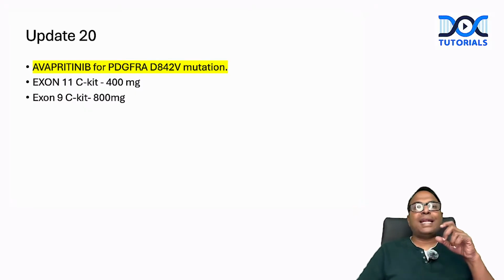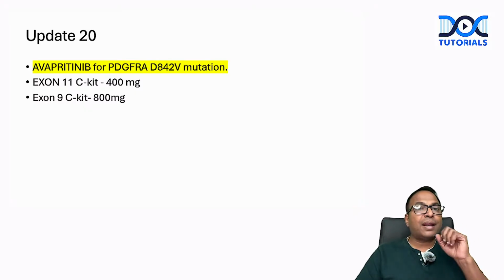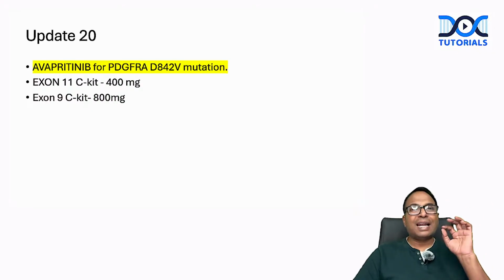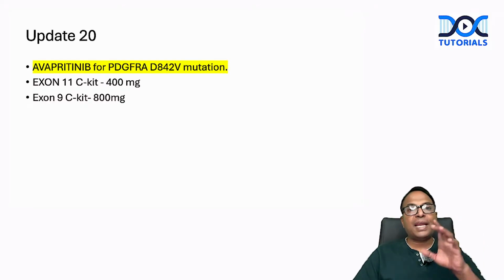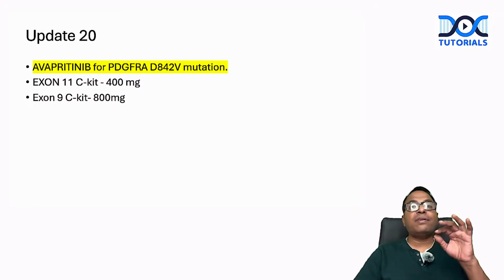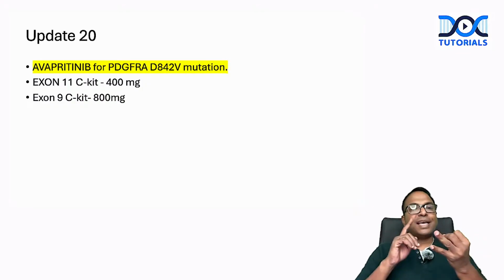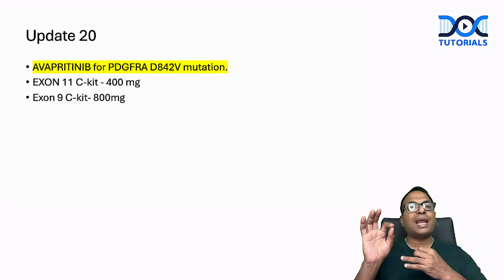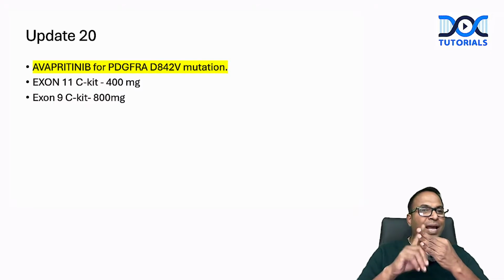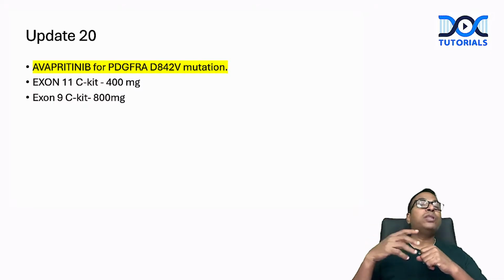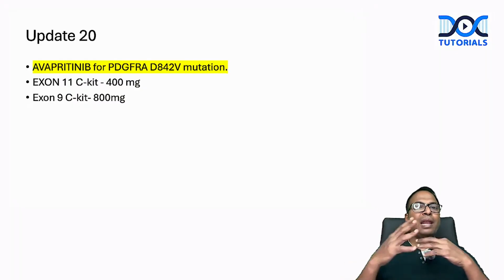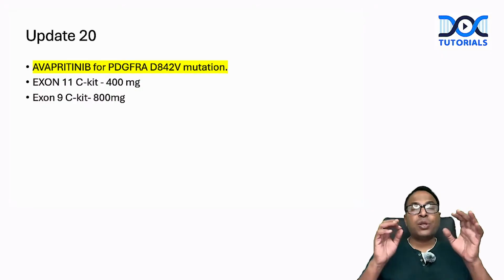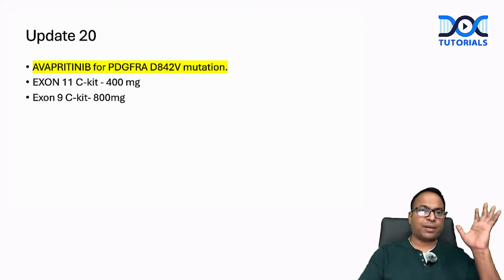For the PDGFRA D842V mutation, we had a drug mentioned in the 21st edition called dasatinib. That is a drug mentioned in the old edition. In this book, they are mentioning avapritinib for GIST, for the D842V mutation. If there is an exon 11 mutation, 400 milligram imatinib is enough. Exon 9 means you should give 800, double the dose. Remember, double dose is given for exon 9, and 400 milligram for exon 11. Avapritinib is a new drug for the D842V mutation.